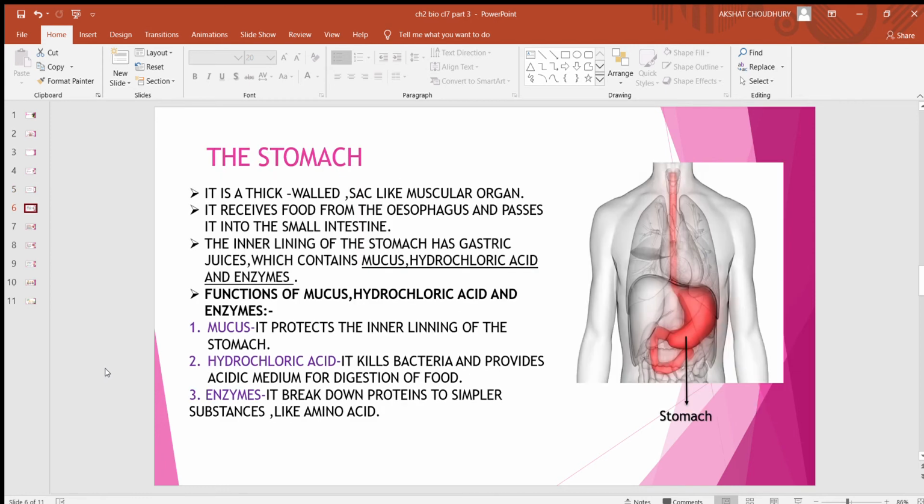Next, about the stomach. It is a thick-walled sac-like muscular organ. It receives food from the esophagus and passes it into the small intestine. The inner lining of the stomach has gastric juices which contain mucus, hydrochloric acid and enzymes. This mucus protects the inner lining of the stomach. The hydrochloric acid kills bacteria and provides acidic medium for digestion of food. Enzymes break down proteins to simpler substances like amino acids.